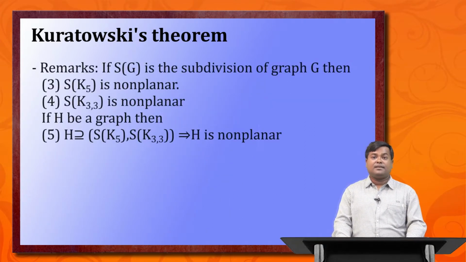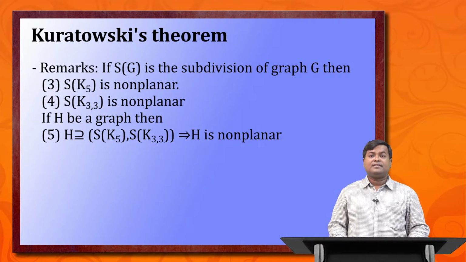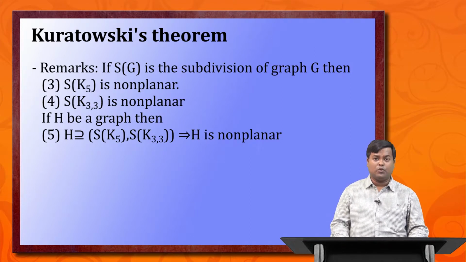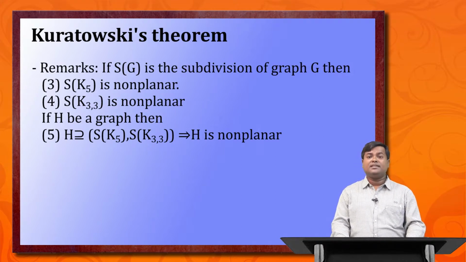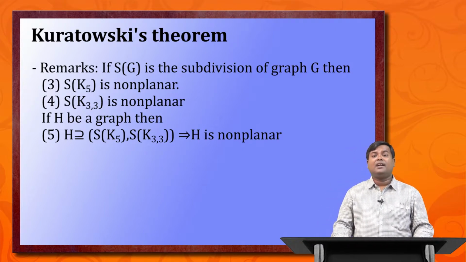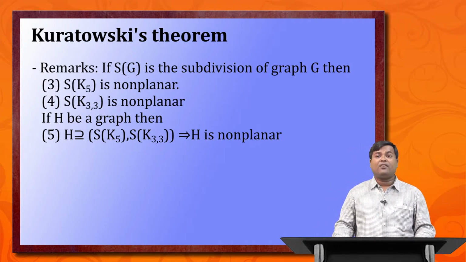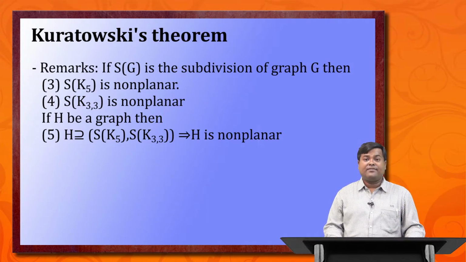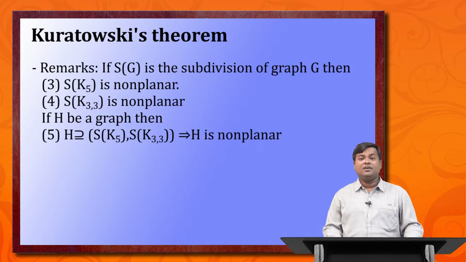The remark is that if SG is a subdivision of graph G, then a subdivision of K5 is non-planar, which we have proved. Similarly, we can prove that any subdivision of K3,3 is also non-planar. Now, using the remark from the earlier slide that any supergraph of a non-planar graph is also non-planar, if H is a supergraph of a subdivision of K5 or K3,3, then since those subdivisions are already non-planar, the supergraph H is also non-planar.